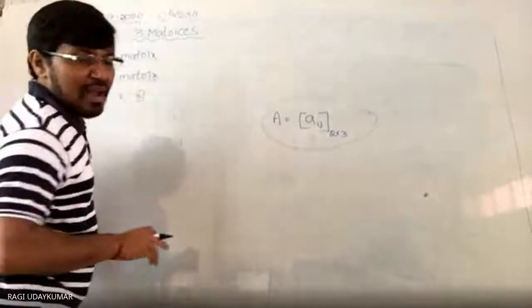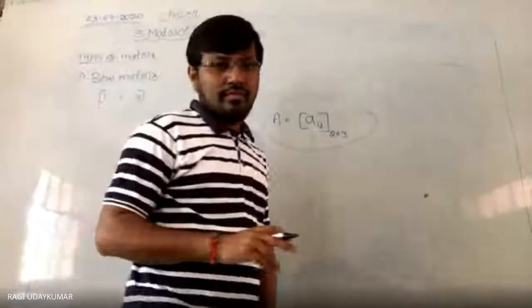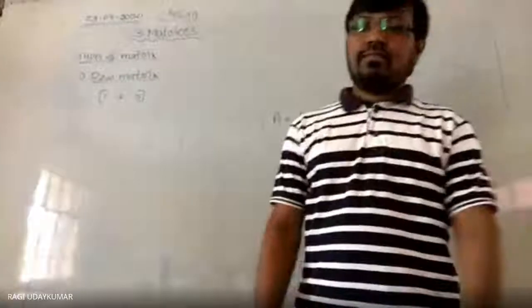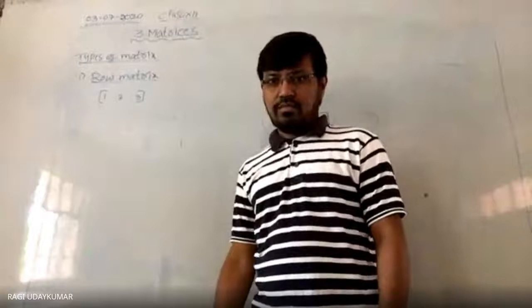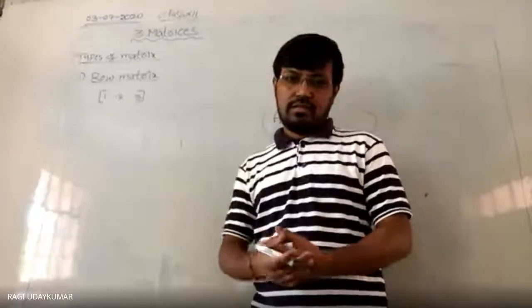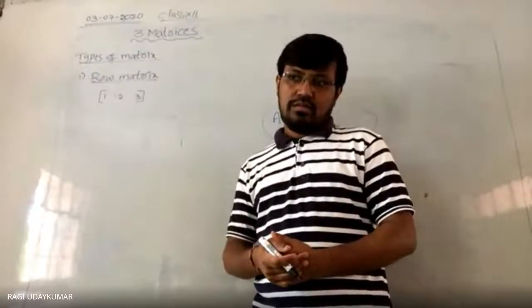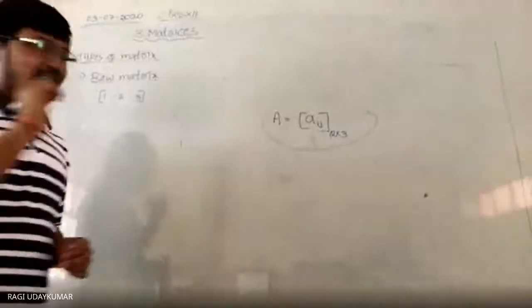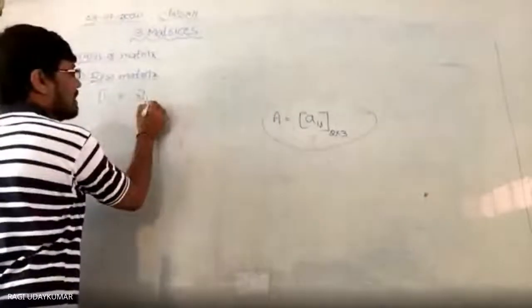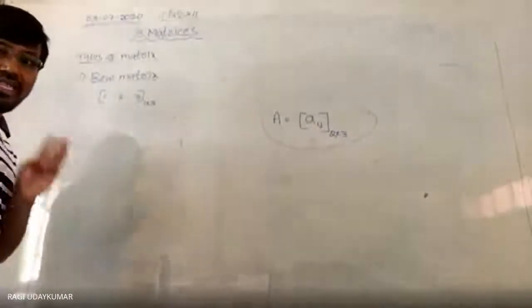And what is the order of this matrix? 1 by 3. Not into, by. 1 by 3. We need to write it as 1 by 3. One row, 3 columns.